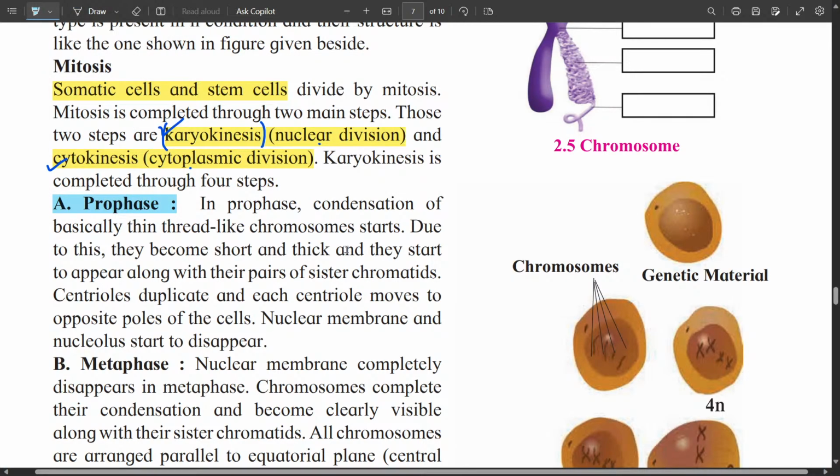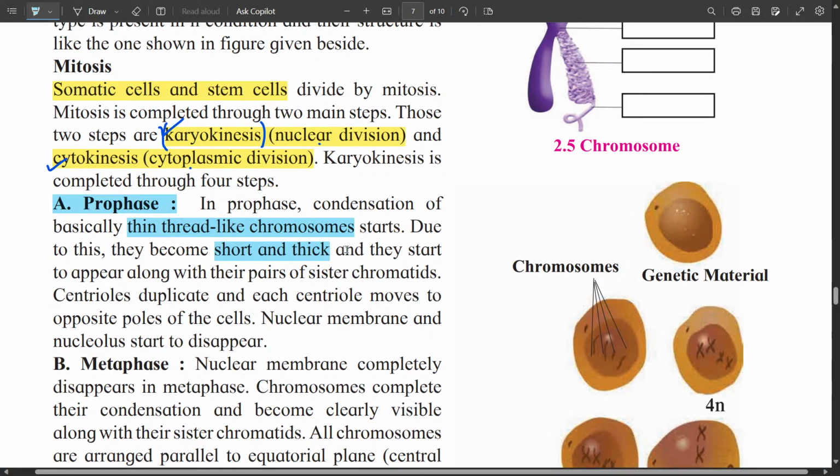In prophase, the condensation of thin thread-like chromosome starts. That means when cell is not dividing, the chromosomes are in the form of very thin threads which are invisible through the microscope. But in the prophase of the cell division, the condensation of thread-like chromosomes start. So in this phase, chromosome becomes short and thick.